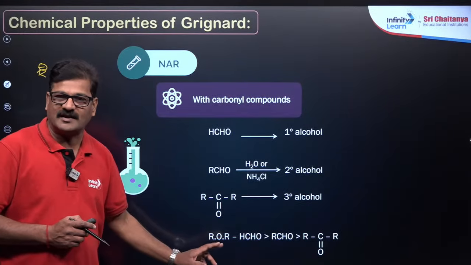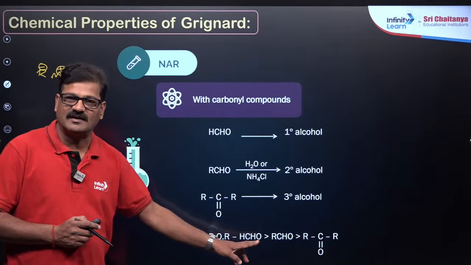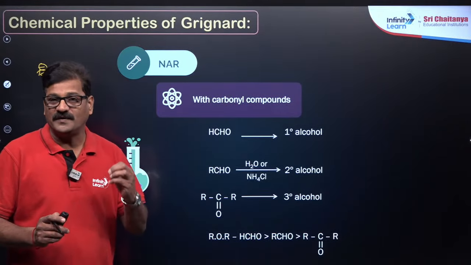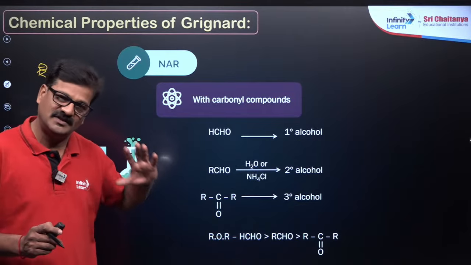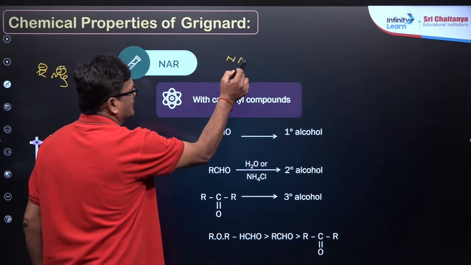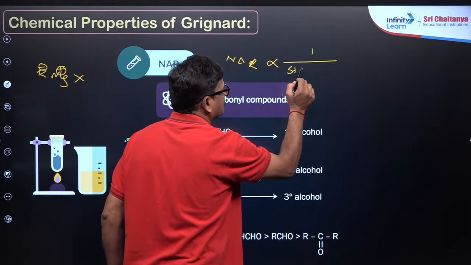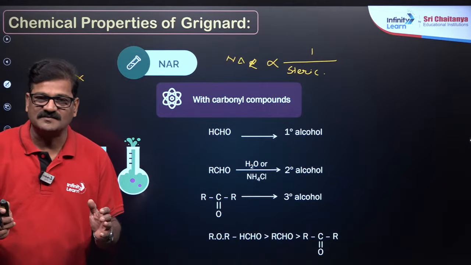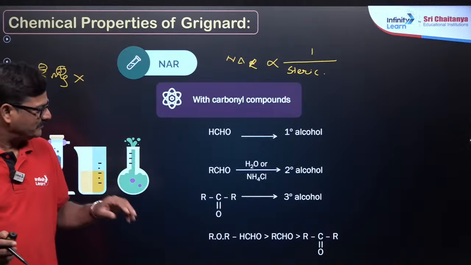So rate of reaction with the Grignard reagent: formaldehyde is more reactive than aldehyde, which is more reactive than a ketone, right? So nucleophilic addition always follows this order, whatever the nucleophile. So nucleophilic addition reaction is inversely proportional to steric factors. So as the bulkiness of the group increases, nucleophilic addition decreases. Right, Beta? This is very important.